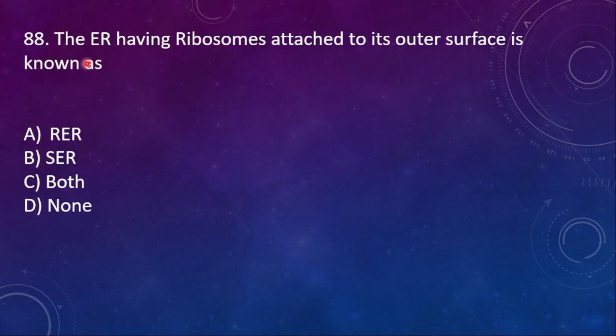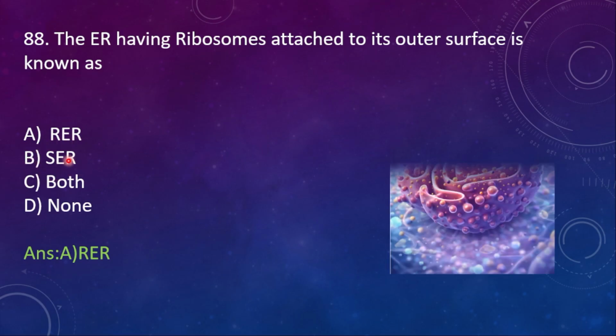88th one. The ER having ribosomes attached to its outer surface is known as what? Rough endoplasmic reticulum. Because of the presence of the ribosome, the ER has two types. One is RER and one more is SER. If ribosome is present, it is said to be RER. If ribosome is absent, then it is said to be SER.